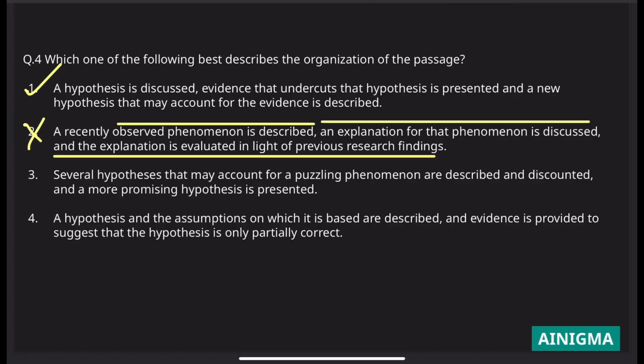Let's look at the third option. Several hypotheses that may account for puzzling phenomena are described and discounted, and a more promising hypothesis is presented. There were no several hypotheses discussed. Only 2 hypotheses were discussed, so that's why third is also incorrect.